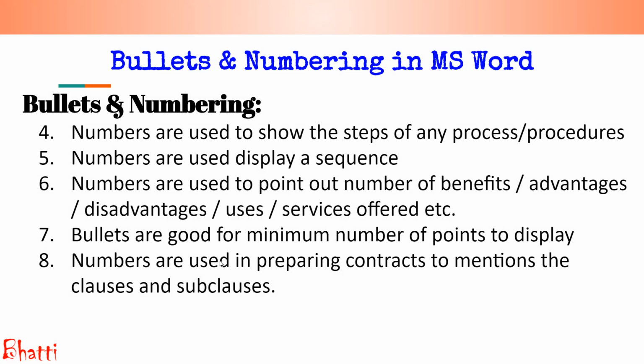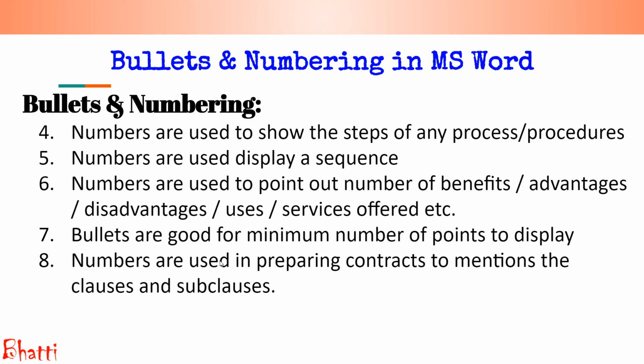Numbers are used to show a step-by-step procedure or process. So wherever we need to show a step-by-step process, for example, if we want to shut down the computer, I need to tell you, first of all click here, second here, third here, fourth here. So this is a step-by-step procedure. To follow a step-by-step procedure, we should use numbers. If I use bullets, there is no harm, but it is good to show in numbers.